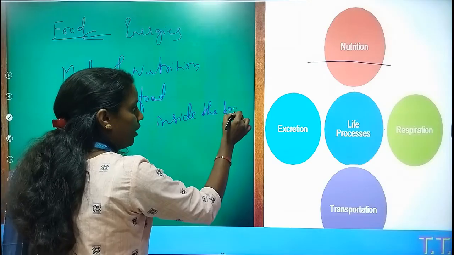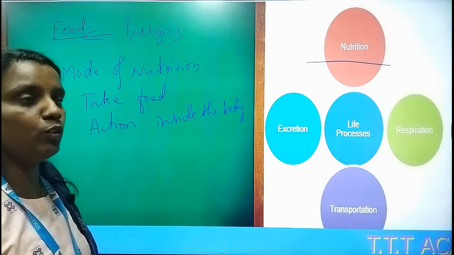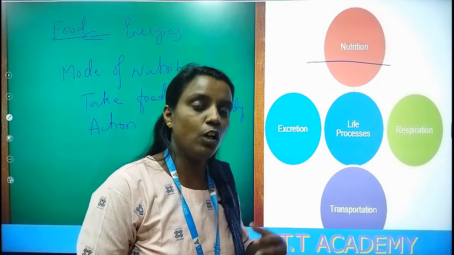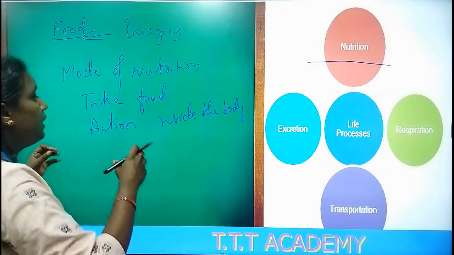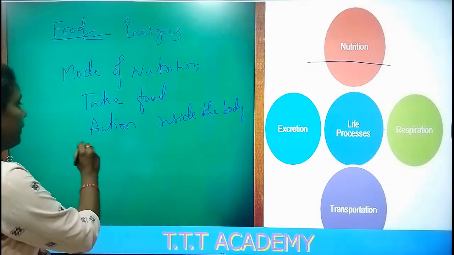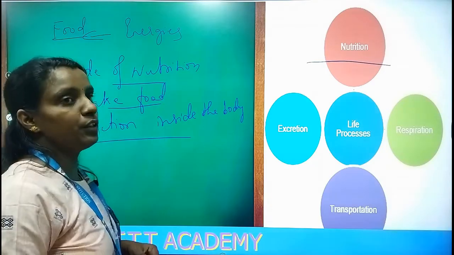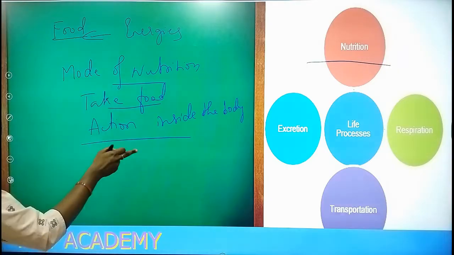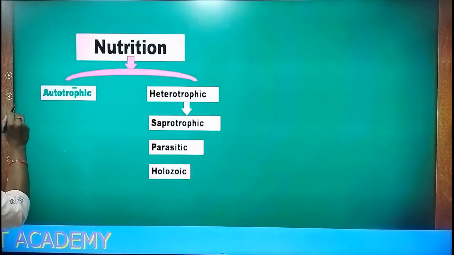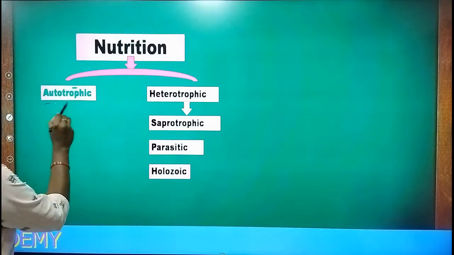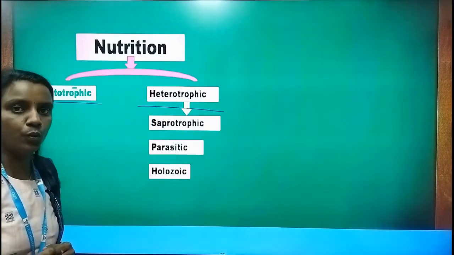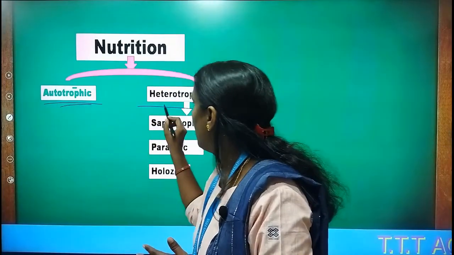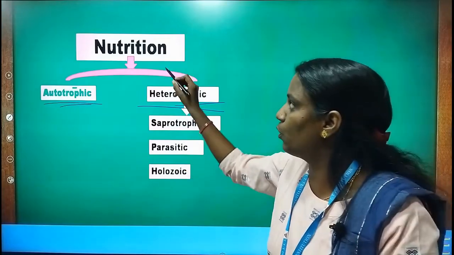Actions, in the sense of how the food is digested, because multicellular organisms take complex food particles. So how is it digested, and how is it utilized as energy? Based on this mode of nutrition, the classification of nutrition is into autotrophic and heterotrophic. So the organisms are classified into autotrophic and heterotrophic organisms based on the mode of nutrition.